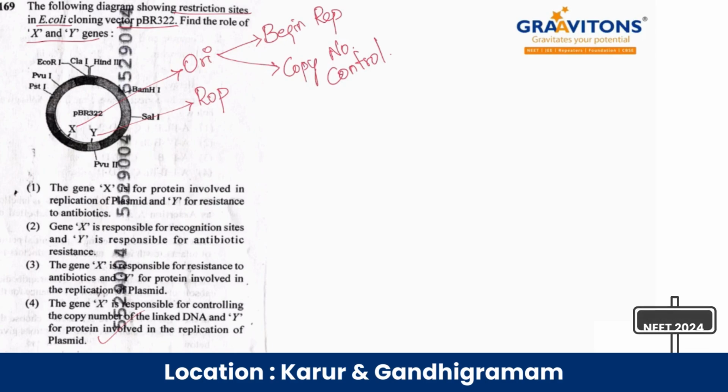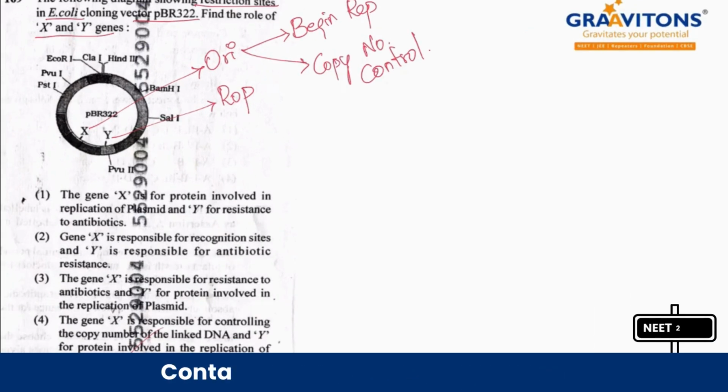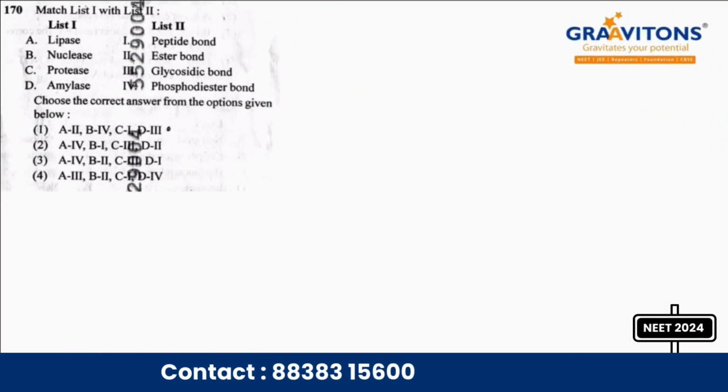Okay, right. Then next question number 170 match. Okay, so ஒரு enzyme எந்த bond break பண்ணுது. Okay, right, so that is what we have to match here. Lipase enzyme ester bond. Okay, nuclease enzyme phosphodiester bonds. Okay, protease peptide bond, amylase glycosidic bond. Okay, so answer is option 1.